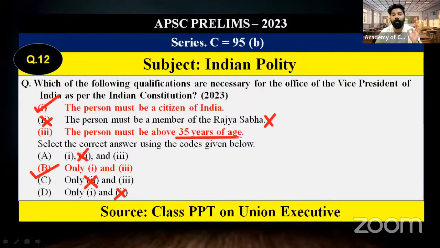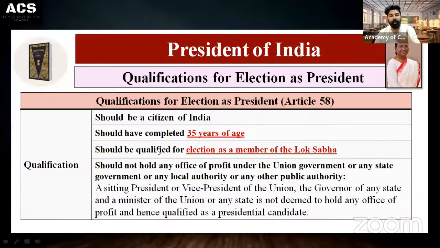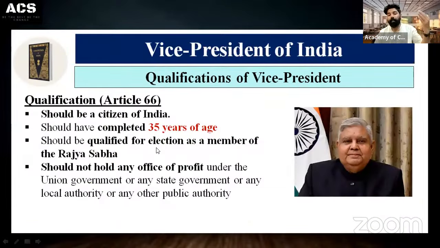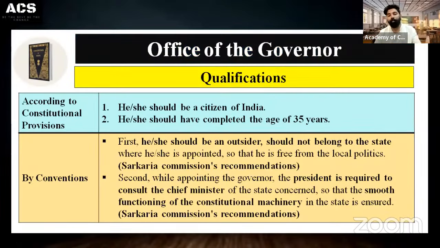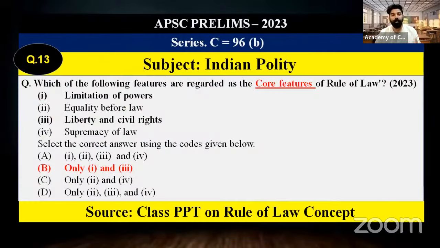That age we have discussed multiple times in the session. That is, 35 years is the minimum age for President, Vice President, and Governor. The qualification of the executive officers, the President, we have covered. Then the Vice President also we have covered. The Governor also we have covered in detail in our sessions.